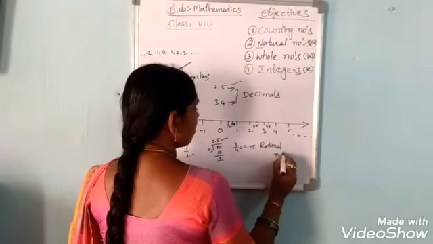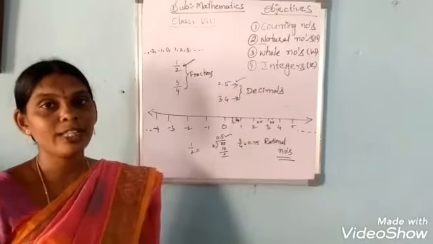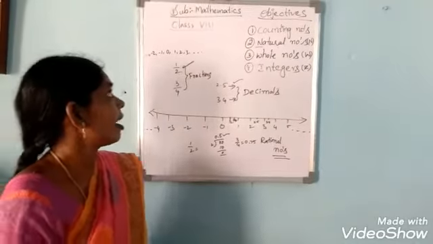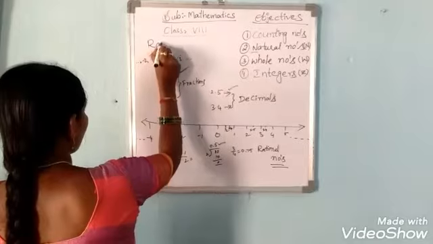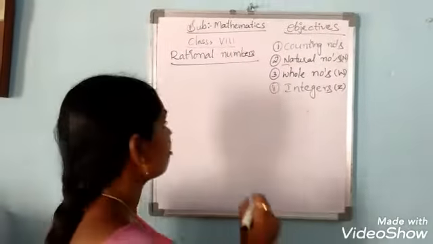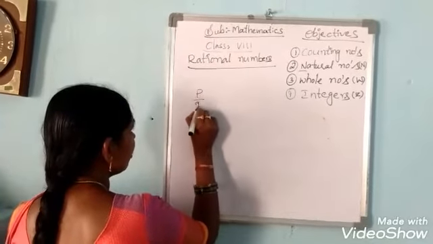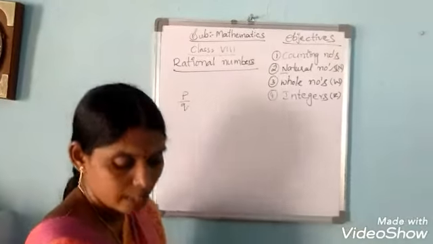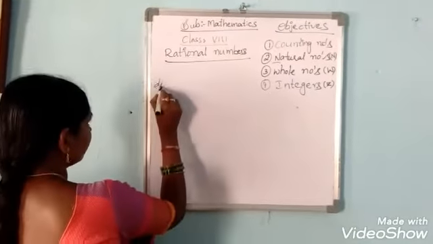Rational numbers. Okay. So today our topic, the first chapter in your 8th class syllabus, is rational numbers. The definition of rational numbers is the numbers which are in the form of p by q. I am writing the definition.